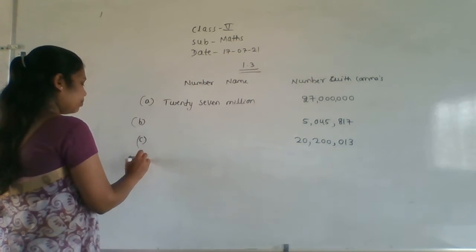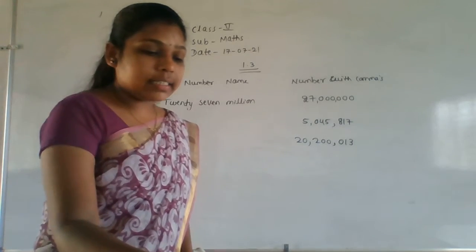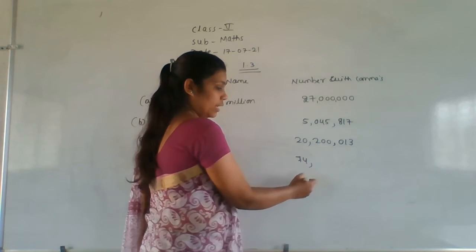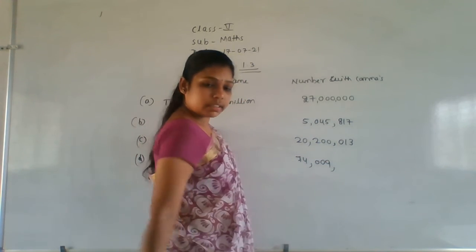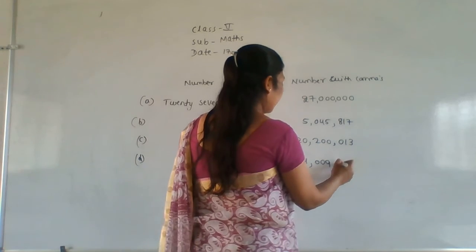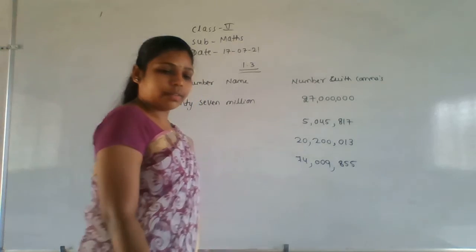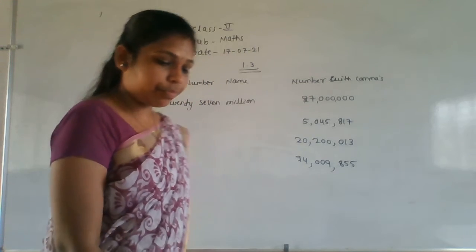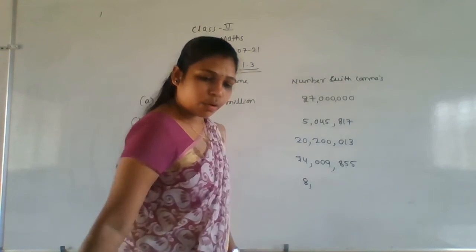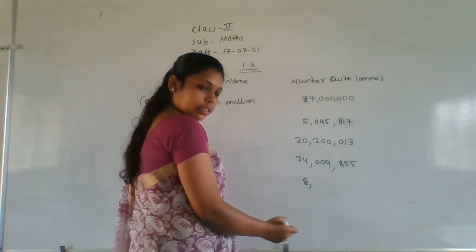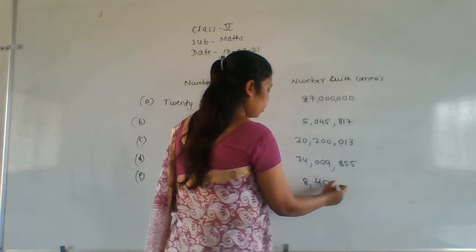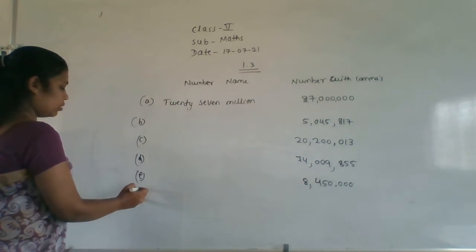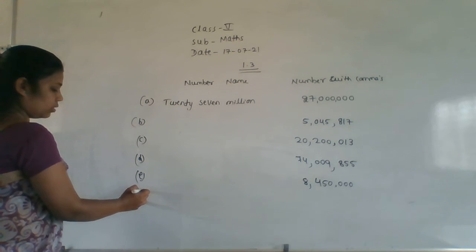Okay. So next, D, one. What is the D, one here? D, one is 74,009,000. Okay, 74,009,855. 855. Okay. Next, what is the E, one? 8,450,000. 450,000. Okay, 8,450,000. Next, yes.